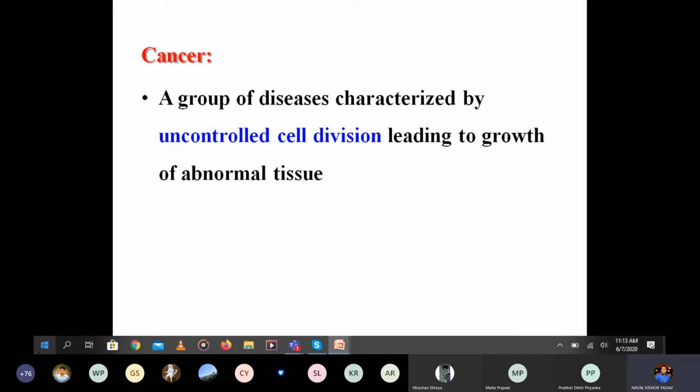Normally it is under control, but in cancer cells it is uncontrolled. There will be no control on the dividing and the dying of the cells, and that finally leads to the abnormal growth of the tissue.